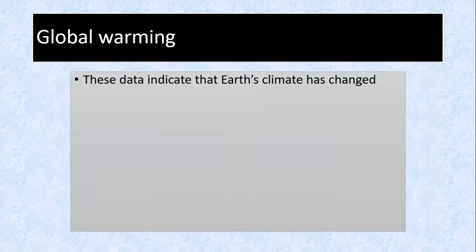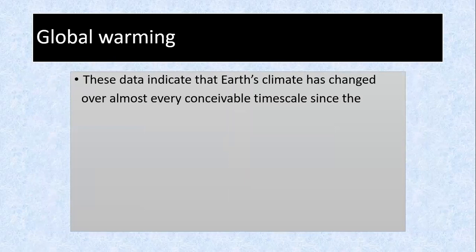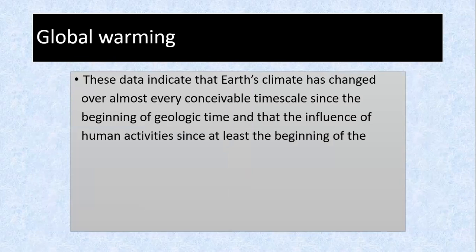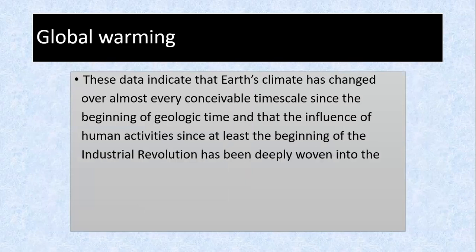These data indicate the Earth's climate has changed over almost every conceivable time scale since the beginning of geologic time, that means a very long time, and that the influence of human activity since the beginning of the industrial revolution has been deeply woven into the fabric of climate change. So it means that since the industrial revolution, human activities have changed the climate.